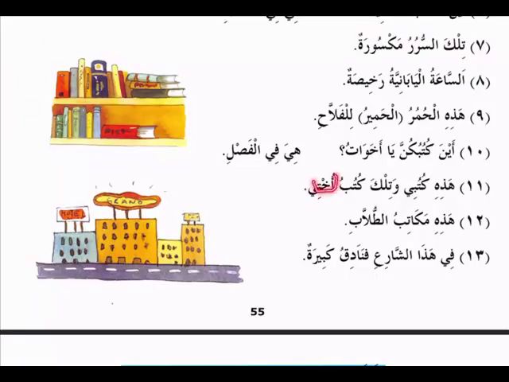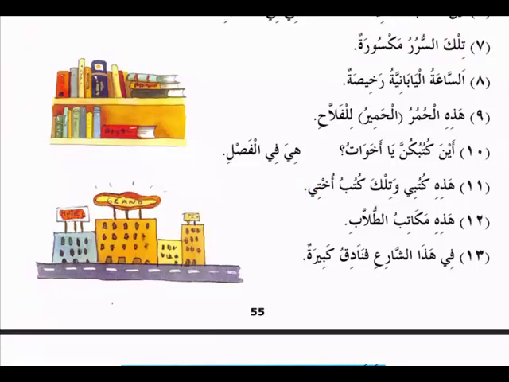So the word ukht here plays two roles. It is the mudaf ilayhi of kutub, and it is also the mudaf of this ya mutakallim, my sister. So tilka is mubtada, kutub is the khabar, and ukht is mudaf ilayhi and also mudaf, with ya mutakallim as mudaf ilayhi.